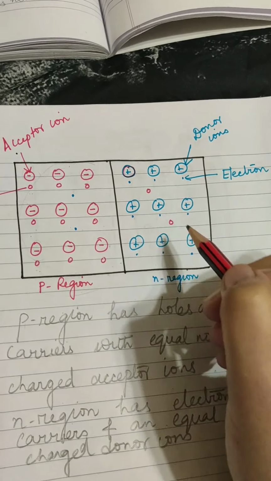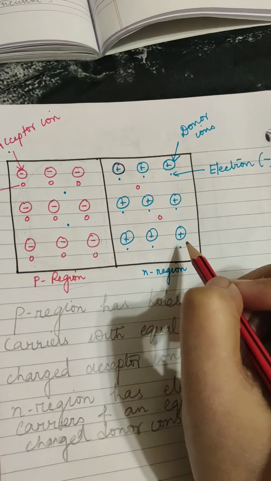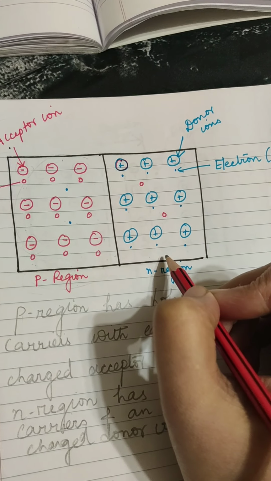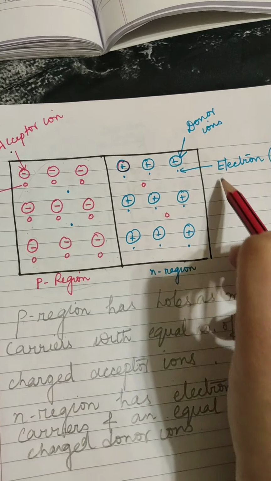Here you can see the n region is doped with pentavalent impurity atoms. Pentavalent impurities like phosphorus, antimony, bismuth, all these are pentavalent impurity atoms.